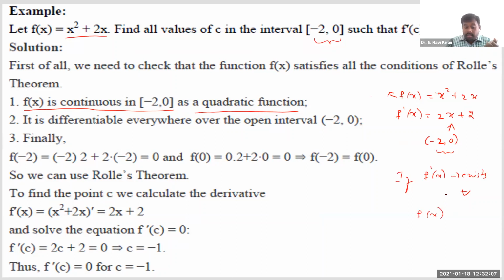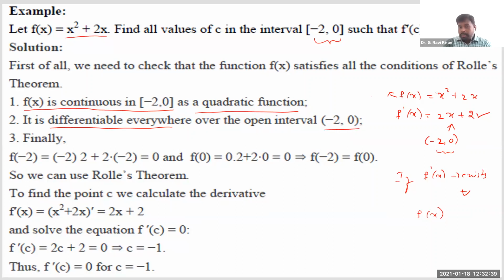And see here, we got f dash of x as 2x plus 2. As we know, it is also a polynomial. Because it is also a polynomial, definitely that exists for all these values, minus 2 to 0. Since f dash of x exists for all values of x, you can then say f of x is differentiable everywhere in the open interval minus 2 comma 0.